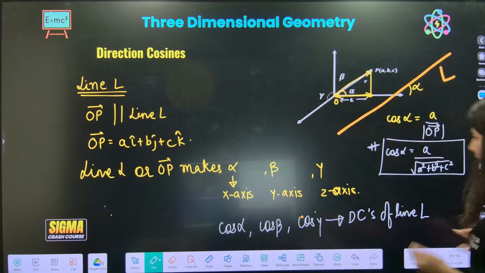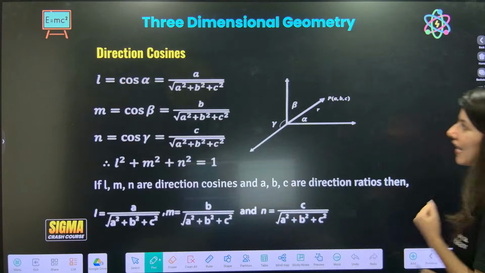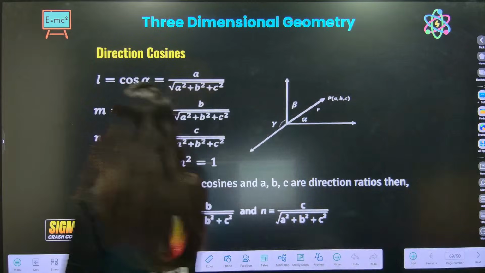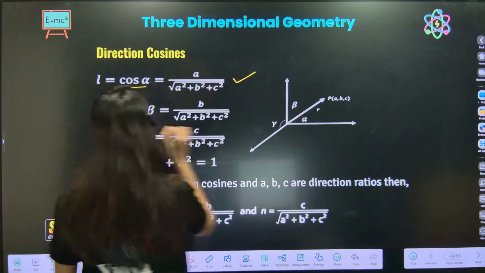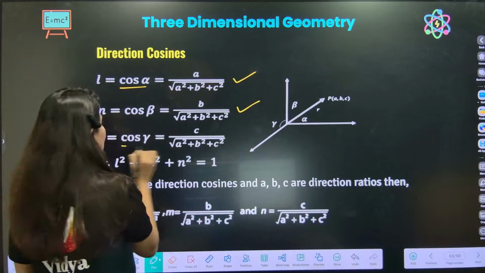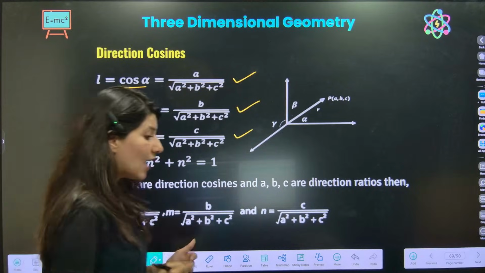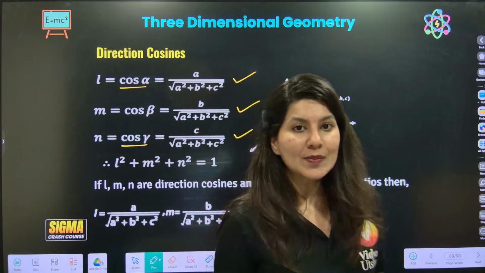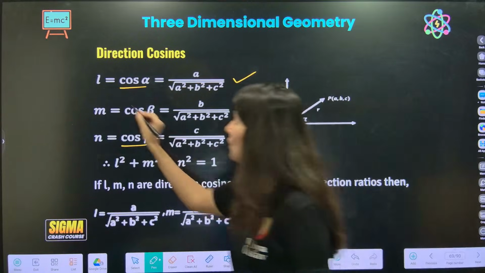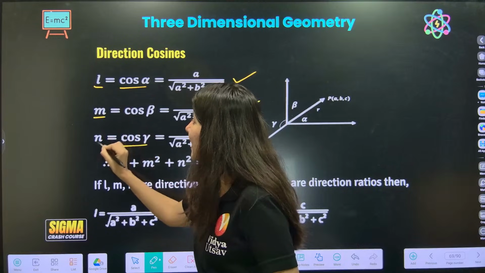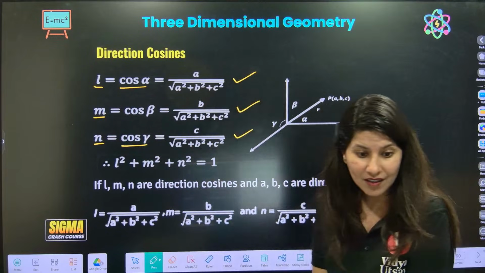Now, similarly, can I calculate cos beta also? Definitely. So cos alpha is A upon that, cos beta is B upon that, and cos gamma is C upon that, in a similar way. And cos alpha, cos beta, cos gamma, the direction cosines, can also be denoted by L, M and N.